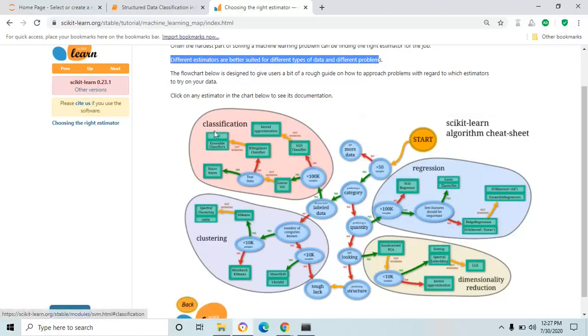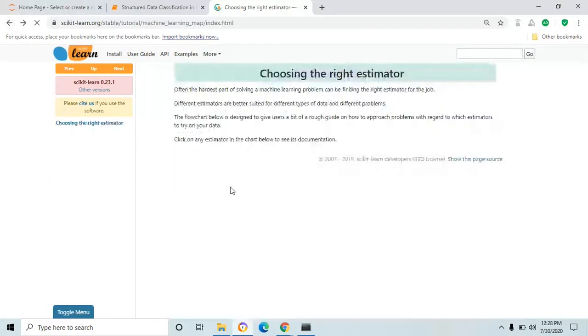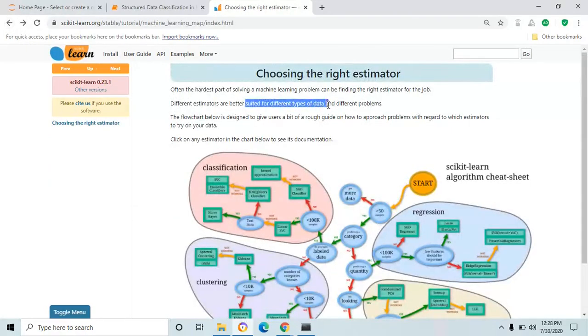So as of now, what we are going to see in today's session is the classification problem. Inside that, you could see lots of green color bars. Here are the algorithms which suit the classification problem. As I mentioned in the beginning, each algorithm is better suited for different types of data and different problems. The different type of data in the sense the classes. For example, there are imbalanced classes between two data. Gender identification, the data which has more number of male records and fewer female records, then there is imbalance.